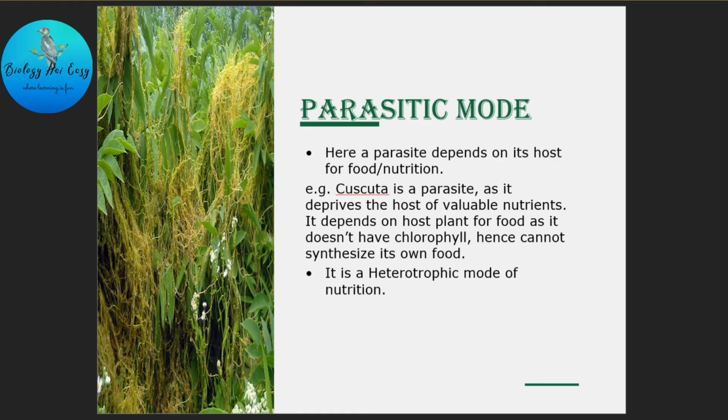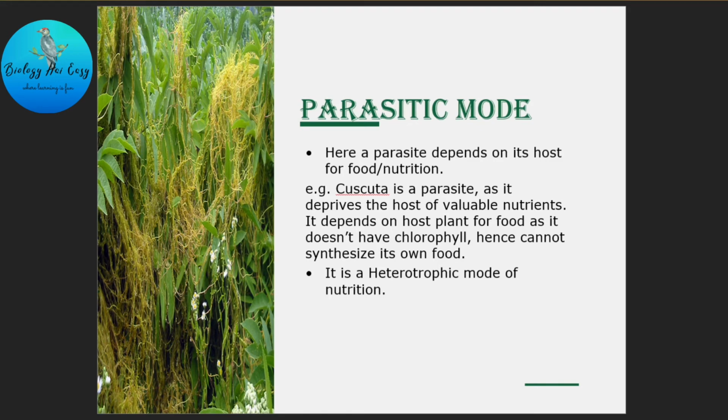Now this parasite, that is Cuscuta, takes nutrition from this green leafy tree. So we can say that parasitic mode of nutrition is a type of heterotrophic mode of nutrition, because here the parasite cannot synthesize its own food and it has to depend upon other organisms which can prepare their own food.